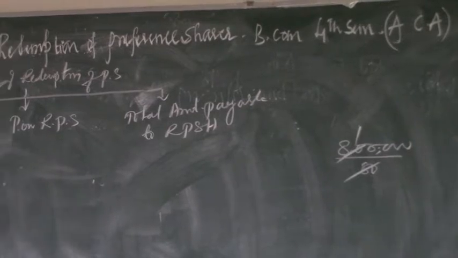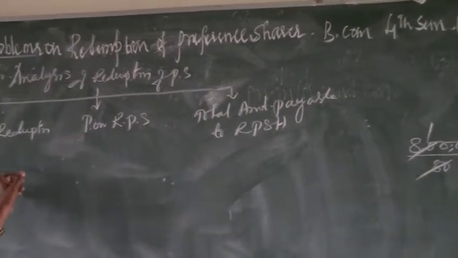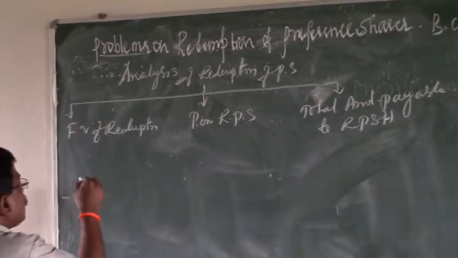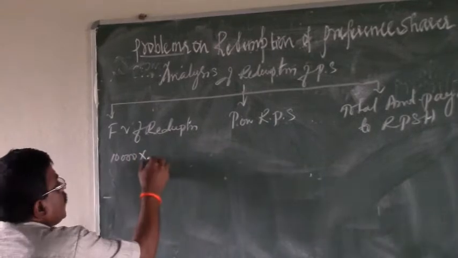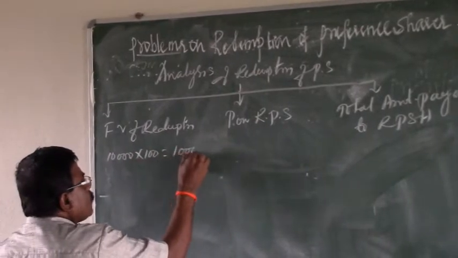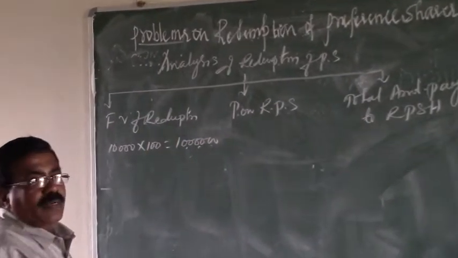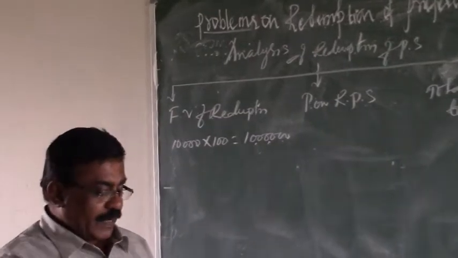Even though the paid up value is rupees 80, for the calculation of redeemable preference capital, we have to take the full face value. Here the number of shares is 10,000 and the face value is rupees 100. Therefore, the total amount is 10 lakhs. 10 lakhs is the capital payable on the redemption of preference shares.